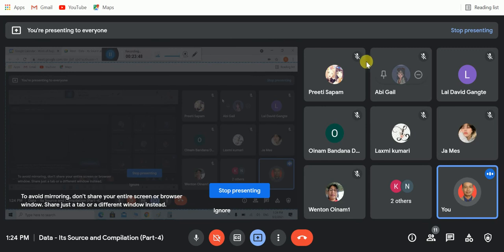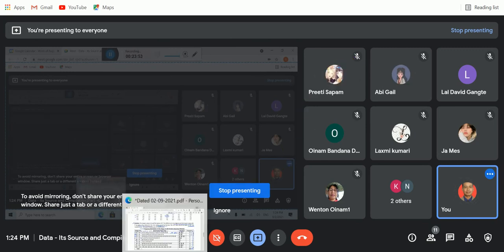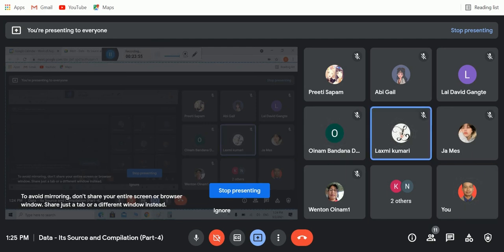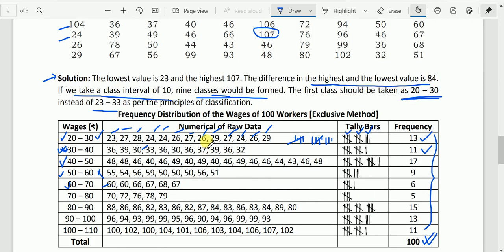Any questions, boys and girls? Are you clear? Yes, sir. Okay, so you may try. In the textbook also you will find questions, and you may practice yourself. And this is the end of chapter 1.